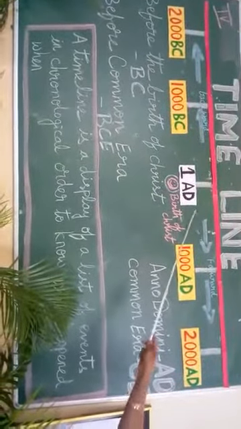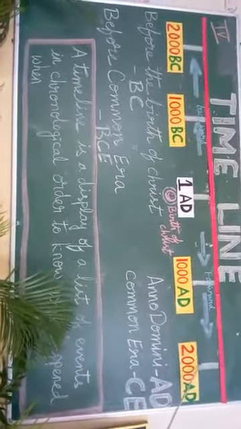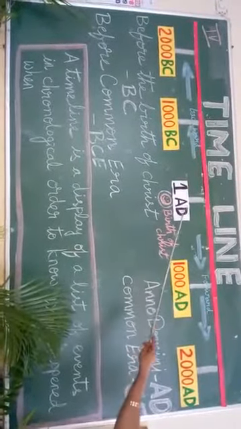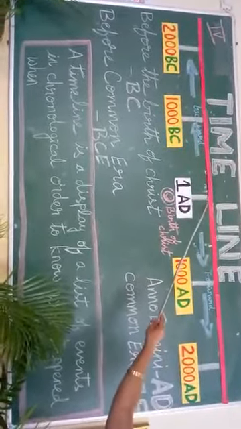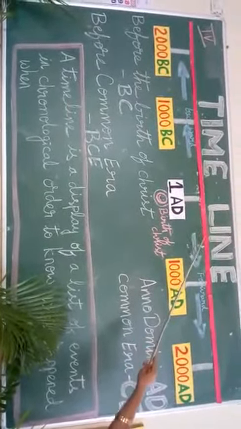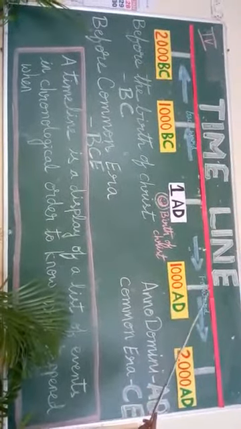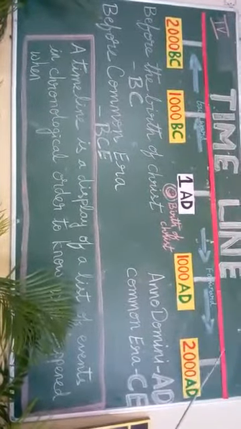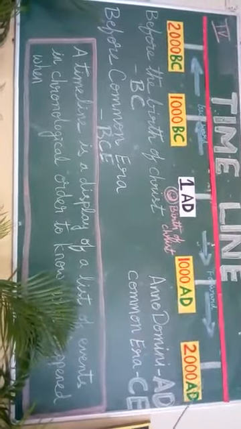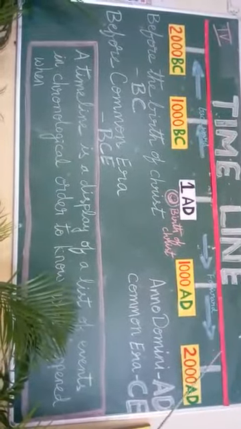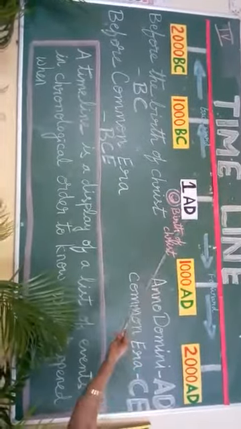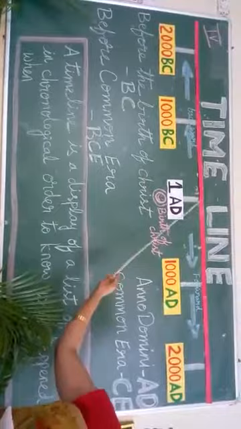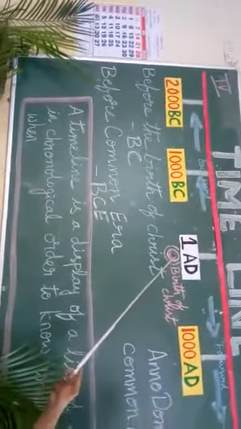Now dates which are written here are counted forward from the year when Jesus Christ was born. Look at here: 1, 2, 3, 4, 5, 6, 100, 200, 300, and so on up to 1000, 1100, 1200, then comes 2000. Every event that took place before Jesus Christ's birth is counted backward from 1.